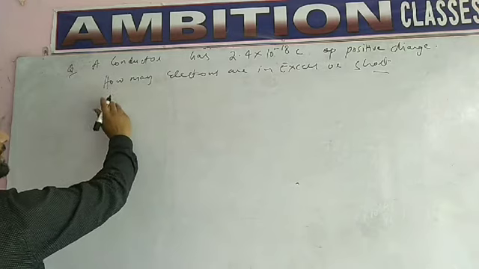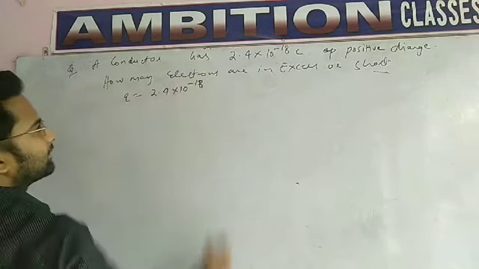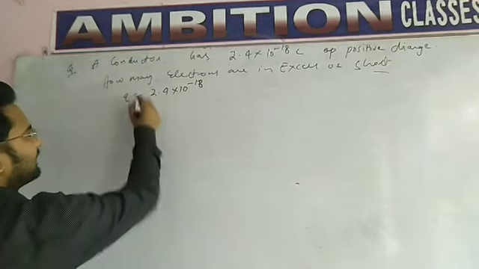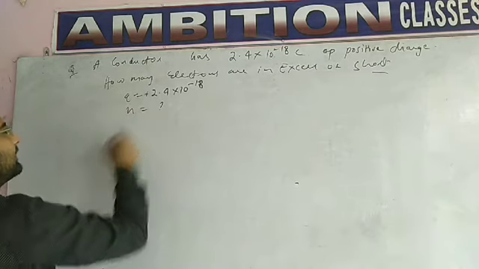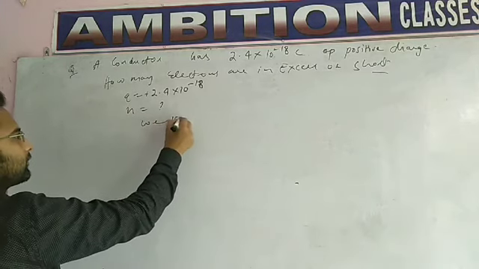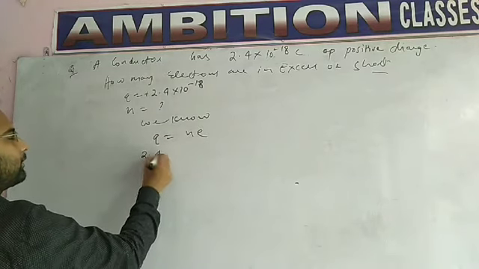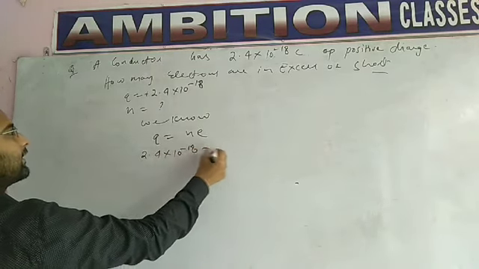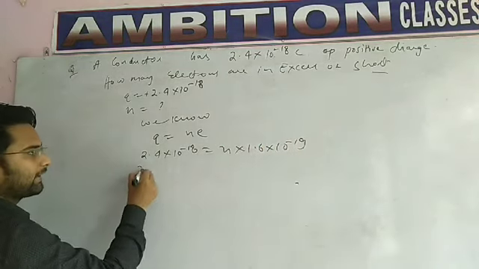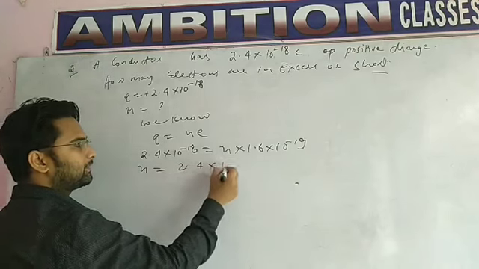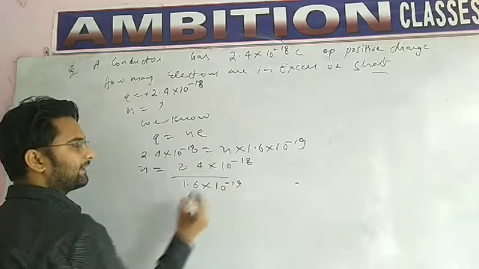The conductor has Q equals 2.4 into 10 power minus 18 positive charge. It is positive charge, students. Now what we have to find? We have to find N. We know Q equals Ne. So Q is 2.4 into 10 power minus 18, N into 1.6 into 10 power minus 19. So N will be 2.4 into 10 power minus 18 upon 1.6 into 10 power minus 19.